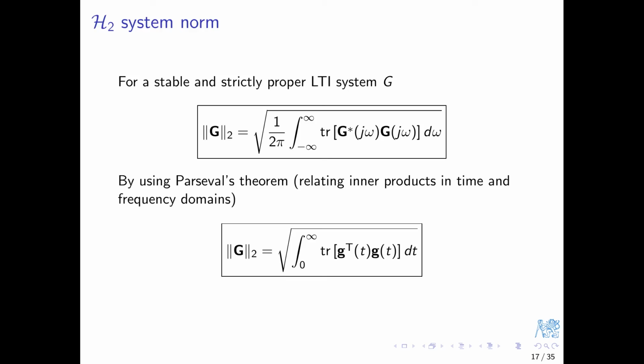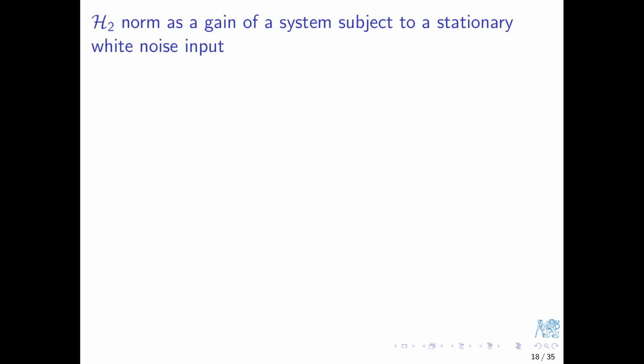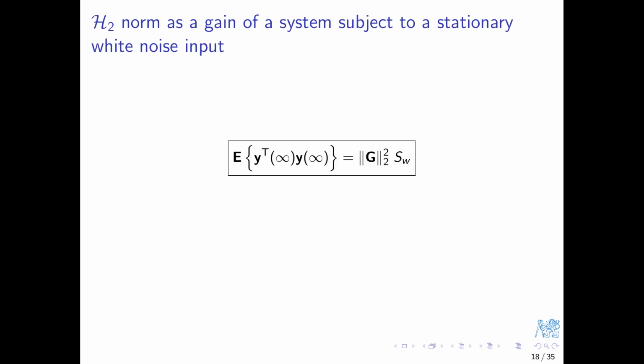These two definitions of the H2 norm perhaps do not yet shed light onto why I proposed that reformulation of the LQR problem, but here is finally the explanation. H2 system norm tells us how much the system amplifies white noise input. As simple as that. In particular, the mean square value of the output vector in steady state is given by the H2 norm of the system squared times the spectral density of the input white noise, assuming that all inputs, should there be more inputs, have this same characteristic.